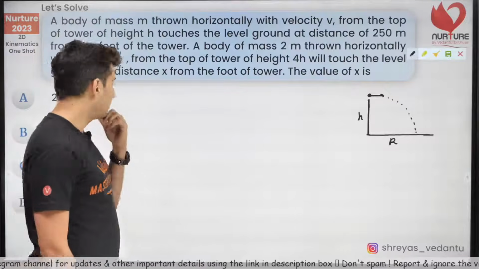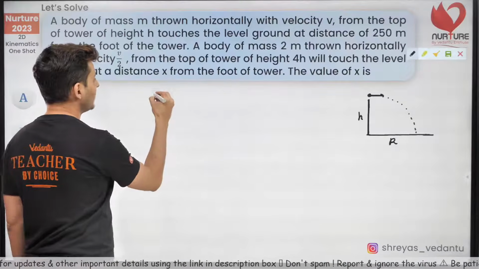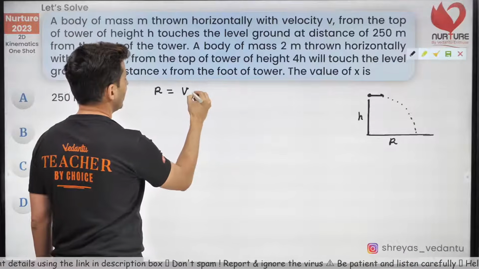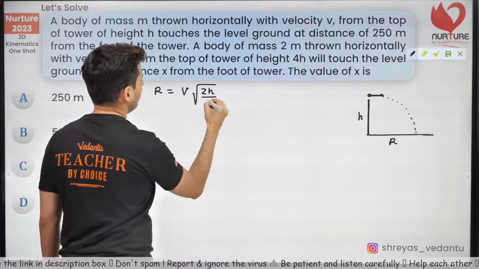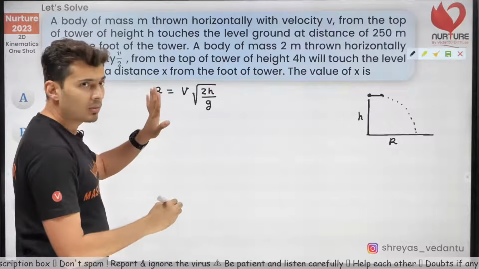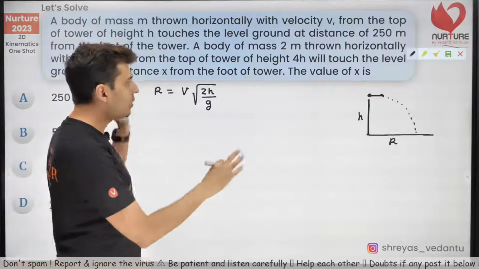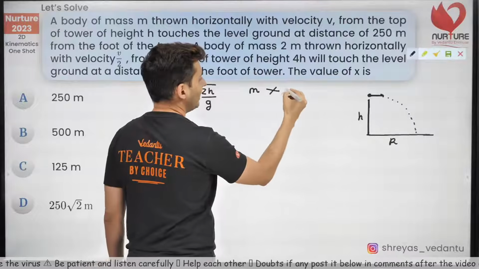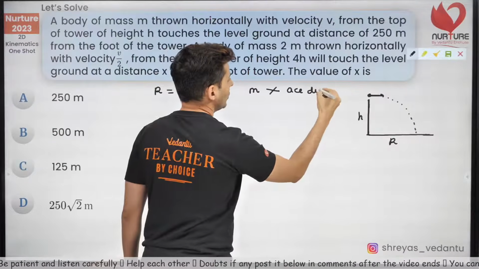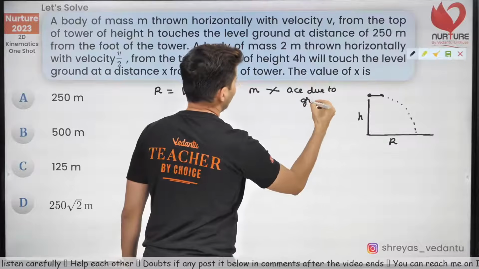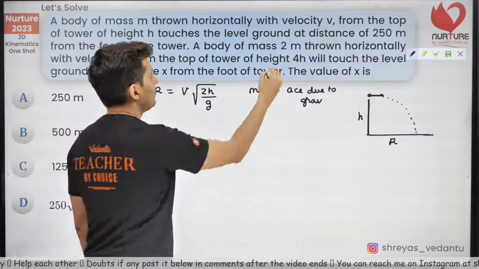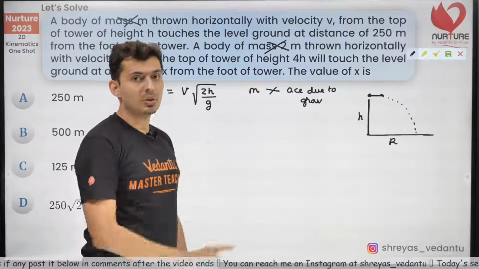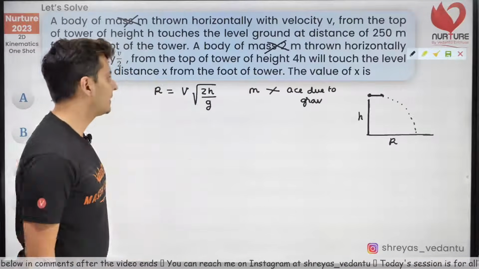Great, some of you are already saying C. Now all you need to do is use the formula. Range is horizontal velocity into root of 2h by g. Now think about it. Mass has no role to play. Mass does not affect acceleration due to gravity. So that information, mass of 2m, mass of m, is just given to confuse you. They're just playing with your mind, nothing else.